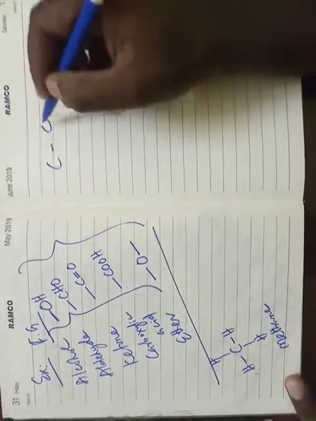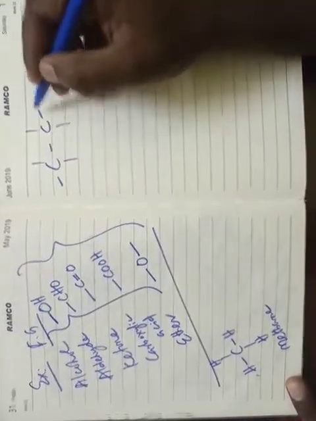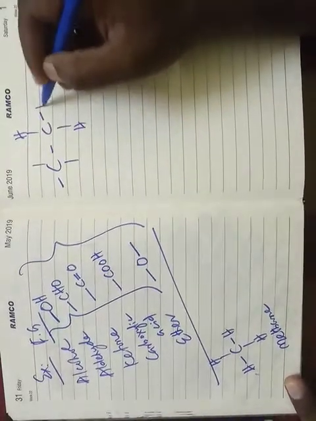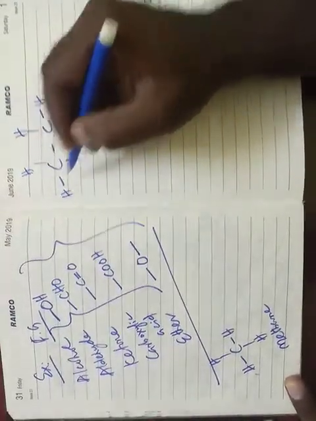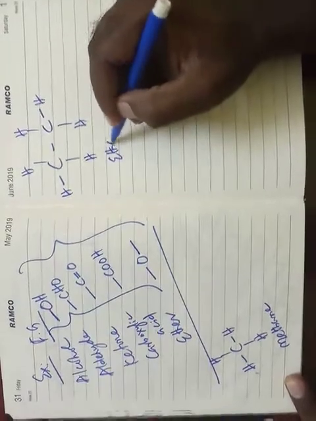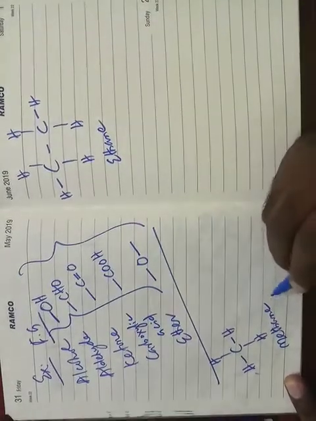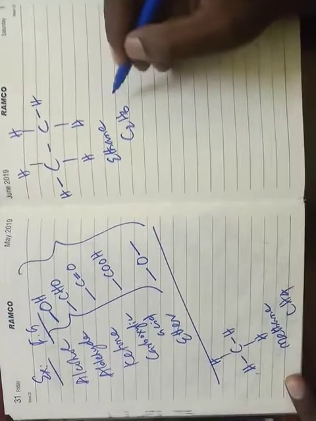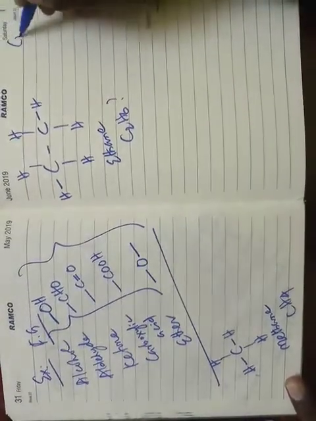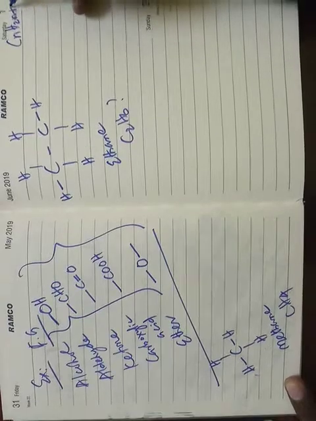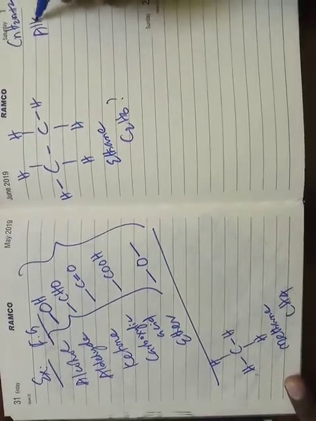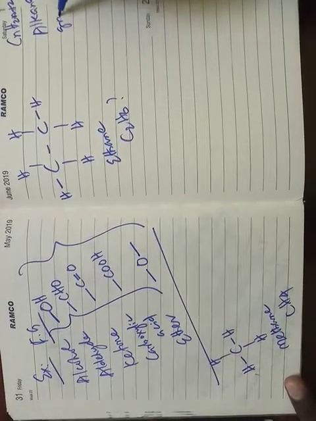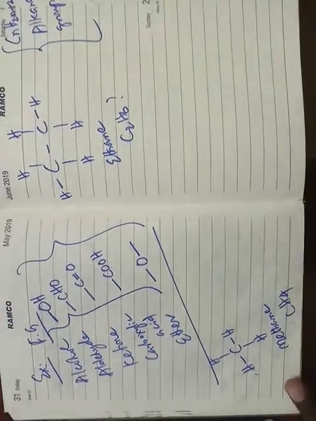Similarly, 2 carbons with 6 hydrogens. What is it called? It is called ethane. Methane is CH4 and this is C2H6. How did we draw that? Based on the formula CnH2n+2. This is called the alkane group. I hope you remember it.